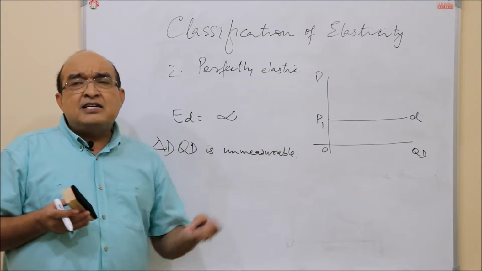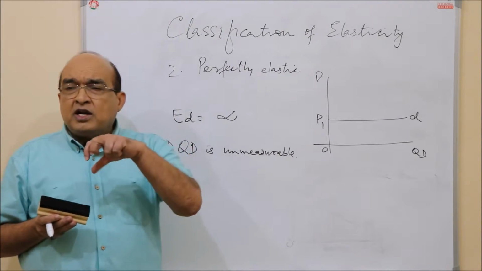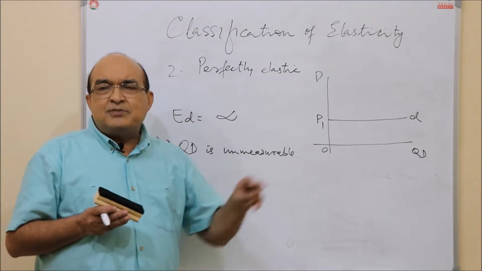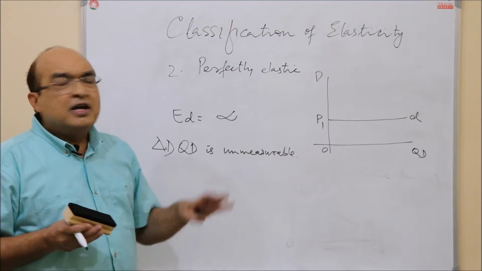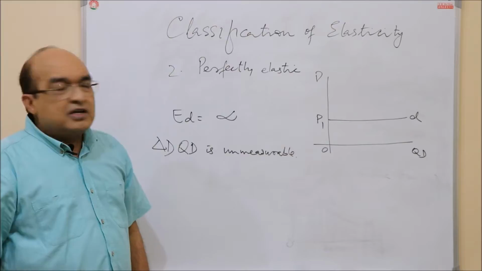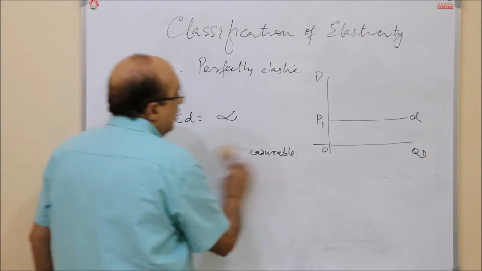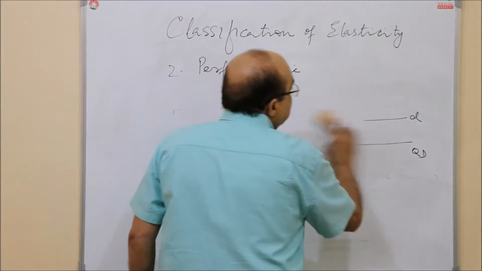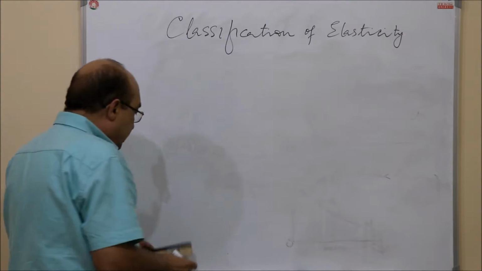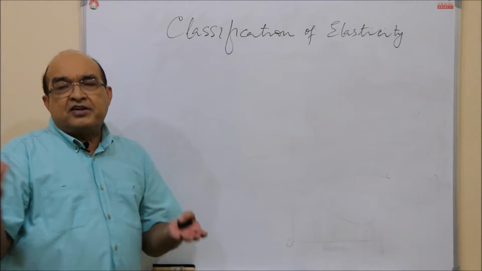And infinite elasticity could be for a particular firm or particular business that we will discuss at some other stage, but for the time being it is sufficient to remember that perfectly elastic demand is the one in case of which the elasticity of demand is infinity. Okay, now the real world situations are the three categories in which you can classify the demand for the various goods.